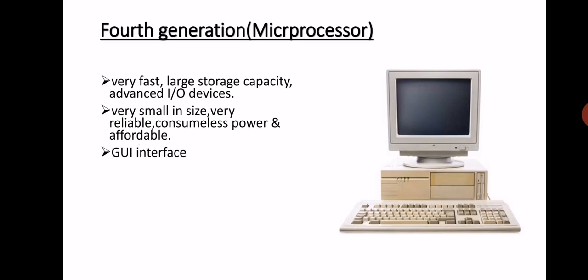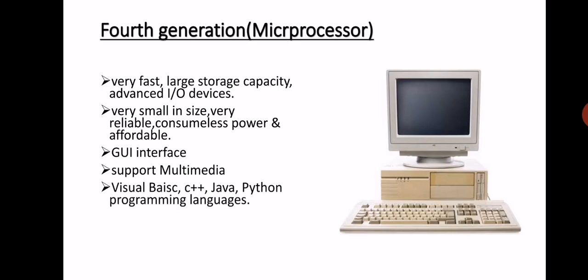In fourth generation computers, GUI, meaning graphical user interface, was used. These computers support multimedia, and the languages that began to be used in them were Visual Basic, C++, Java, Python, and other programming languages. They support portable and wireless input-output devices.